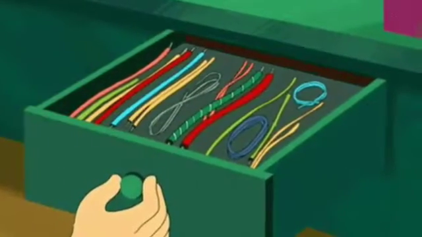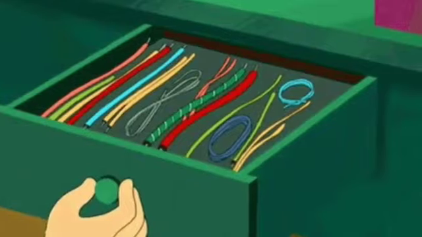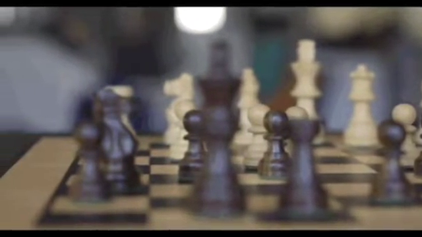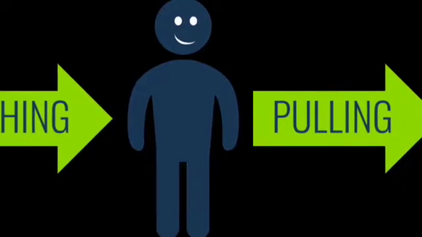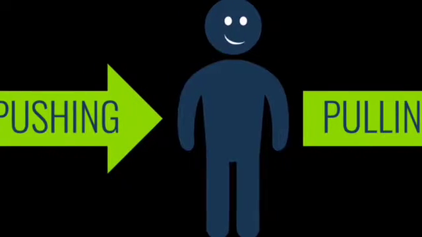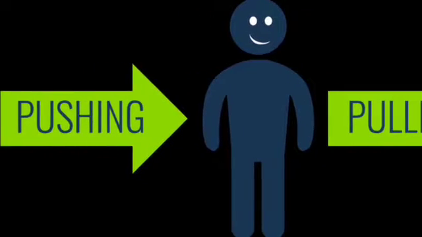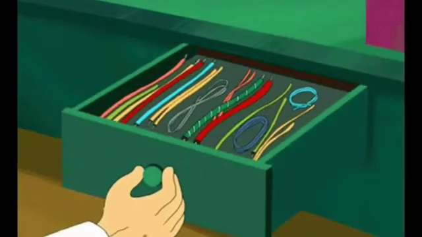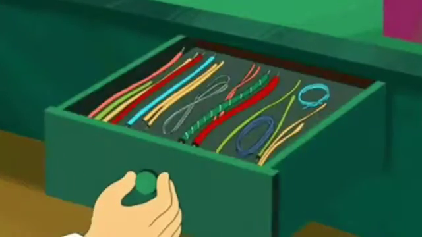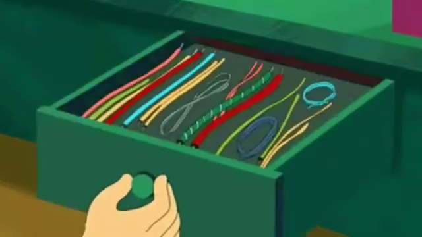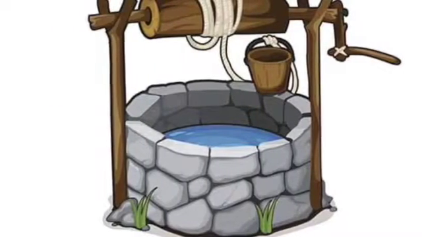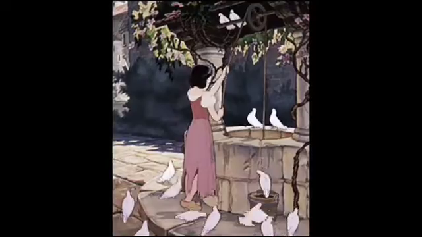Opening a drawer, moving a piece on the chessboard are some of these actions performed on objects. We can categorize all these actions into two basic ones, pushing and pulling. For example, when we open the drawer, we are simply pulling the knob of the drawer to open it. Similarly, when we lift a bucket of water from the well, we are pulling the bucket towards us.